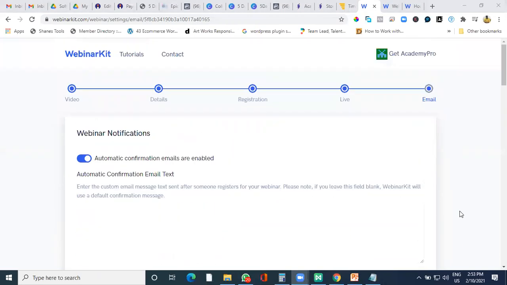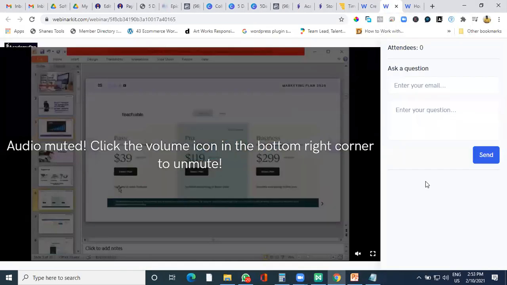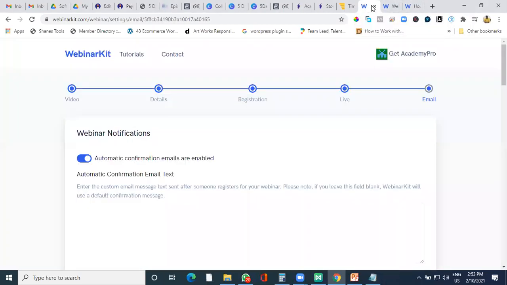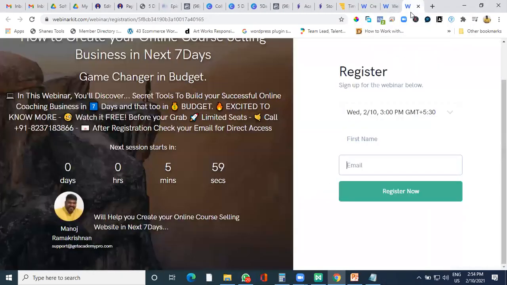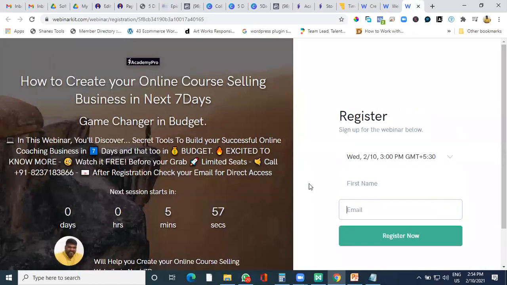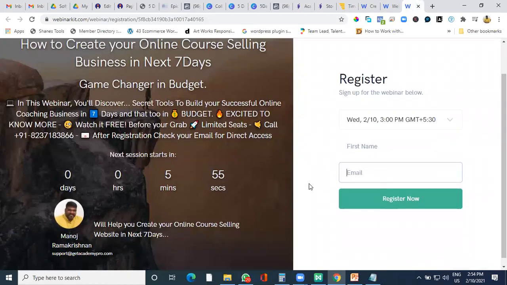It's all at a click of a button you can do. So there's nothing more coding in this. Just go with the flow and you are good to go to create an automated webinar page platform like this and promote it. You get landing pages, you can collect leads out of it. Email automation happens. Your student gets automated webinar reminder and they will get into your webinar automatically. So this also you don't need to worry about.